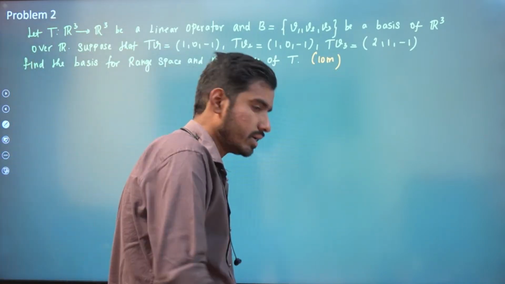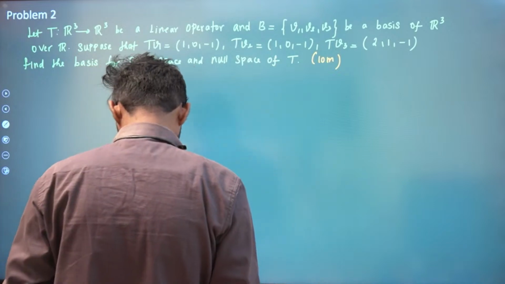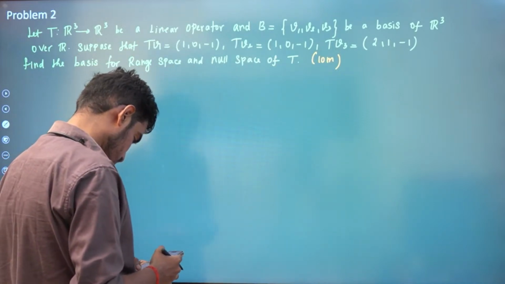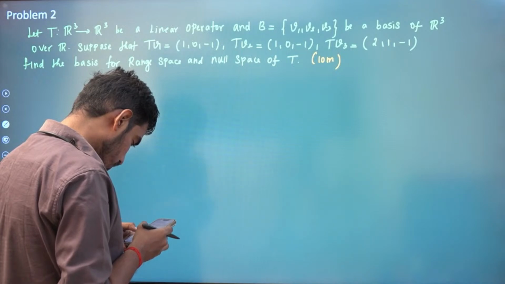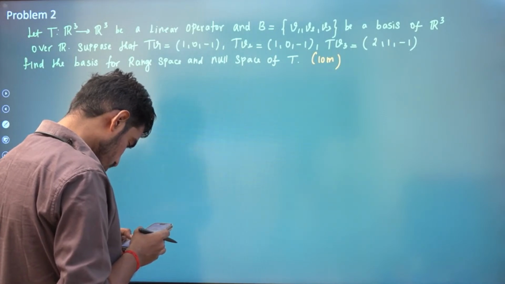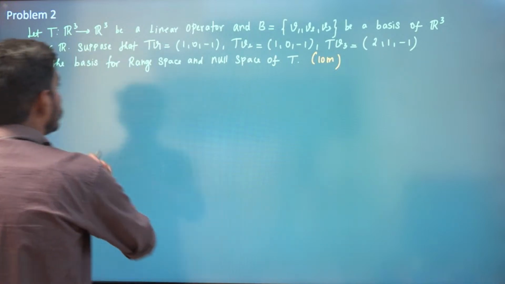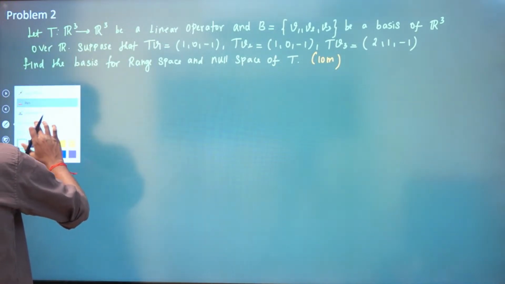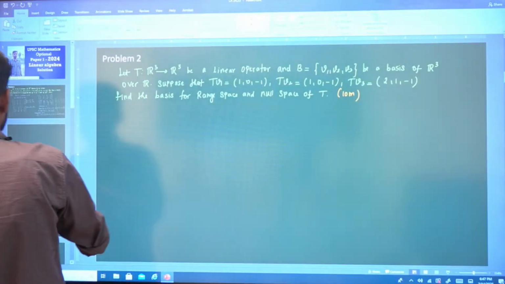I think there is some error in the question, just a minute.